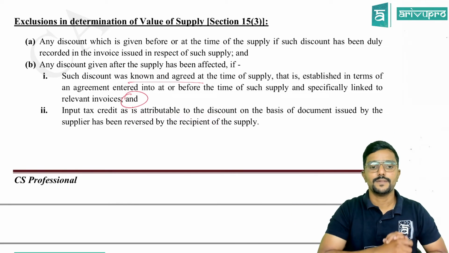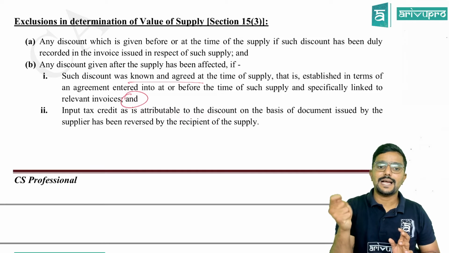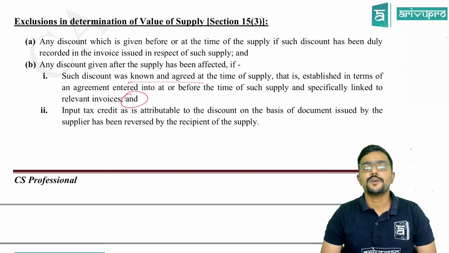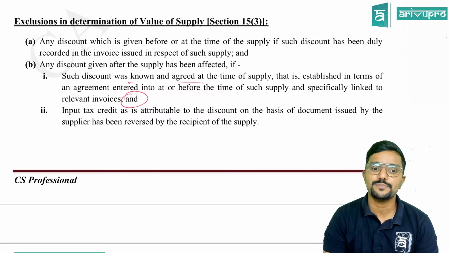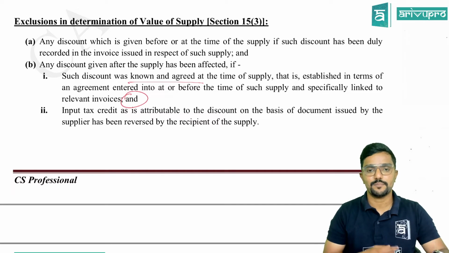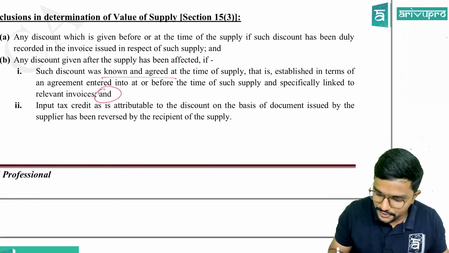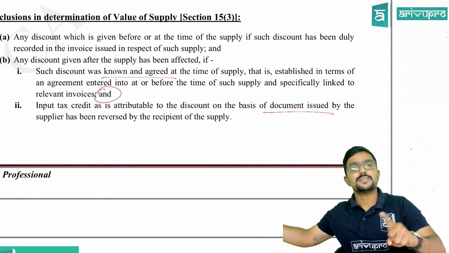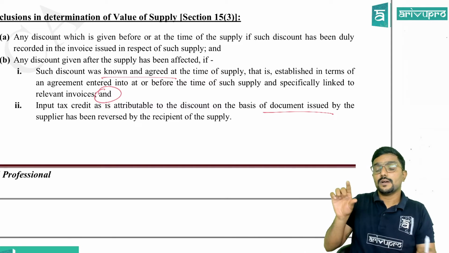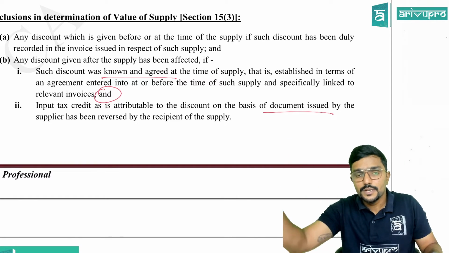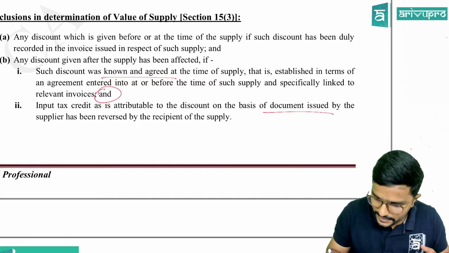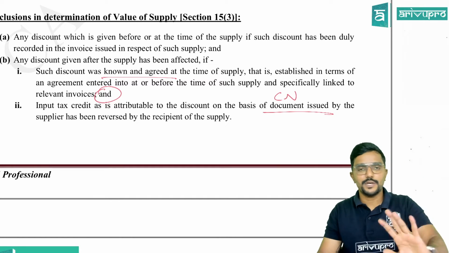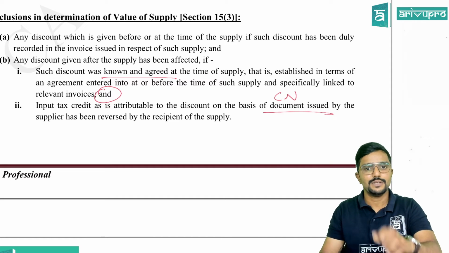Next, input tax credit as is attributable to the discount part, on the basis of a document issued by the supplier, has been reversed by the recipient of supply. So on the basis of the document issued by the supplier, if the recipient has already claimed input tax credit on the tax part of the discount, he has to reverse it. So your document means credit note, guys. In the law, they have not used the term credit note in the section.